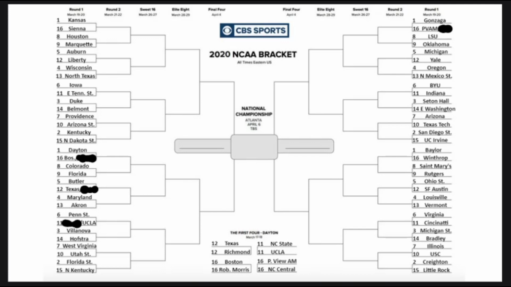Alright, so the bracket is now updated. We have Boston going up against Dayton, Texas facing Butler, UCLA facing Penn State, and Prairie View A&M facing Gonzaga. So our first game in the real tournament action, we're going to start up in the top left bracket with Kansas and Siena, and we're going to go down left to right. So we're going to go Kansas, Siena, to Dayton, to Gonzaga, to Baylor. So with that being said, let's get our first game under way, Kansas versus Siena.